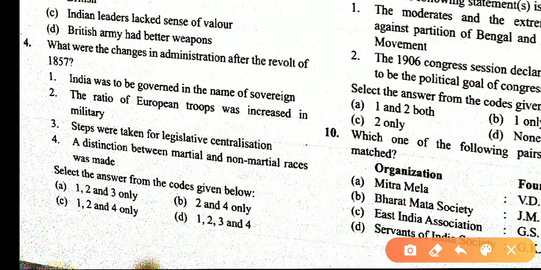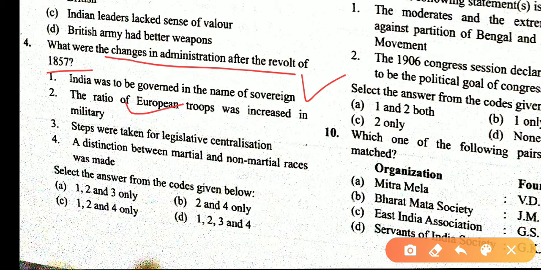What were the changes in administration after the revolt of 1857? India was to be governed in the name of the sovereign. Yes. The ratio of European troops was increased in the military. Yes. Steps were taken for legislative centralization. No, because steps were taken for legislative decentralization.